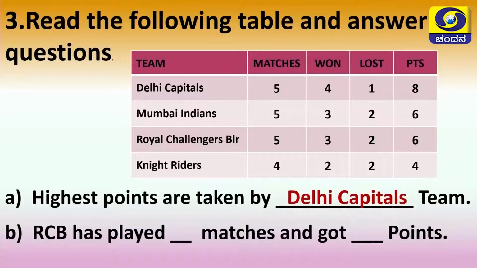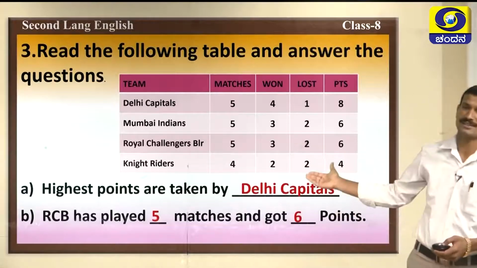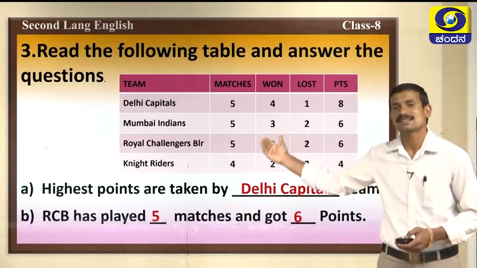Next one, RCB has played dash matches and got dash points. RCB, that means Royal Challengers Bangalore team. They had played 5 matches and got how many points? Very good, you are correct, 6 points. This is the scanning activity given in the reading skill.